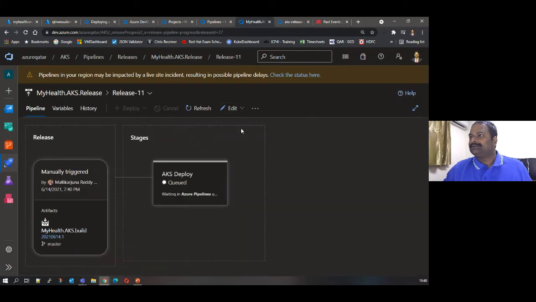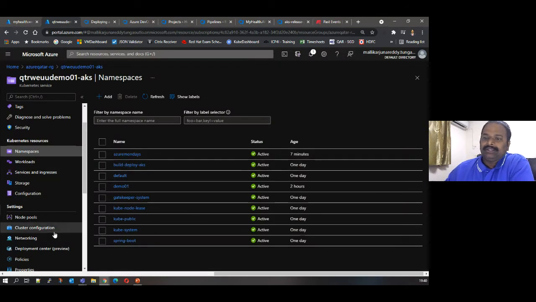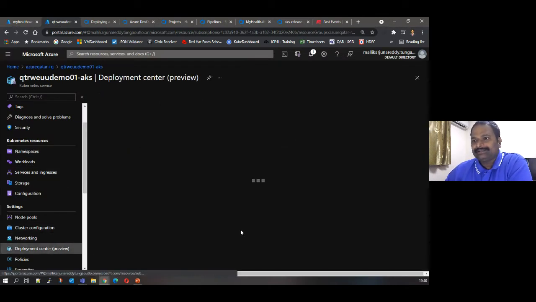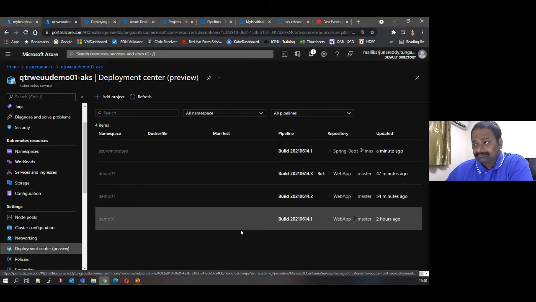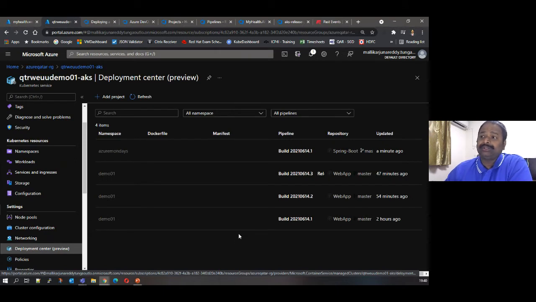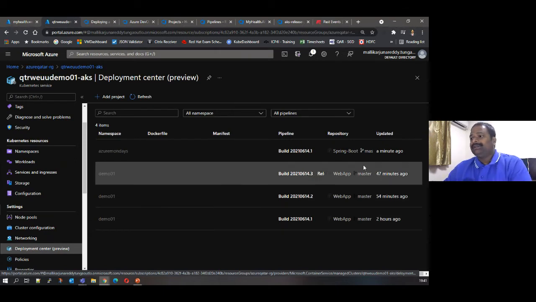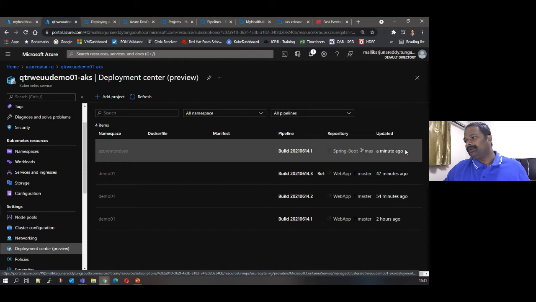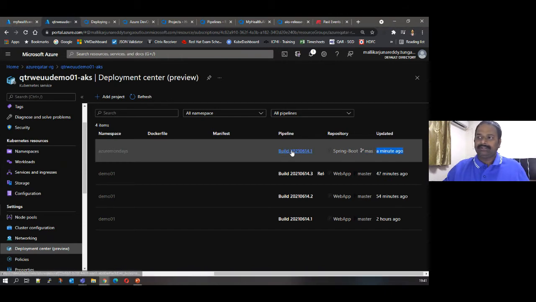Okay, so the Azure DevOps Generator CI is completed. Now we are running the CD release. Meantime, we went to the AKS cluster using the deployment center. In 3 clicks, we have created it using source to image and deploy. If you see here, this is the one which we created a minute ago. And you click on this build.